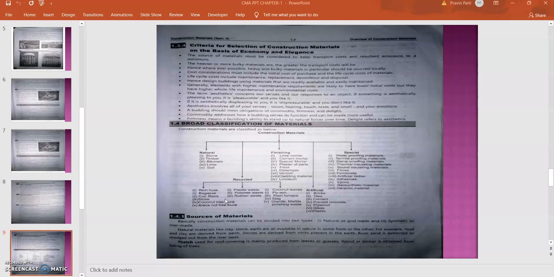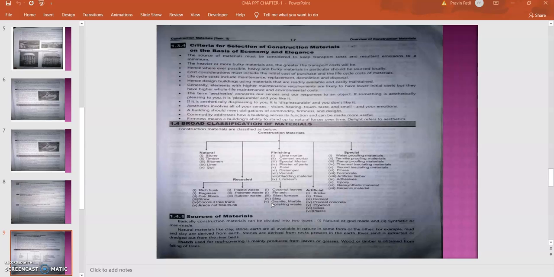So recycled material includes the rice husk, bagasse, coir fiber, straws, coconut tree trunk, areca nut tree trunk, plastic waste, polymer waste, rubber waste, coconut leaves, fly ash, blast furnace slag, granite, marble, and the polishing waste. So these are some of the recycled material which can be recycled easily, reused easily, and can be transferred into some other or molded materials.